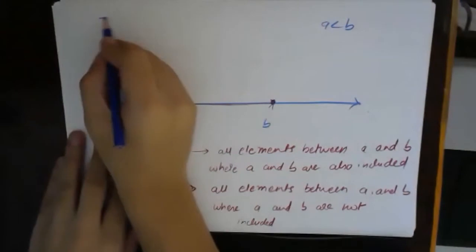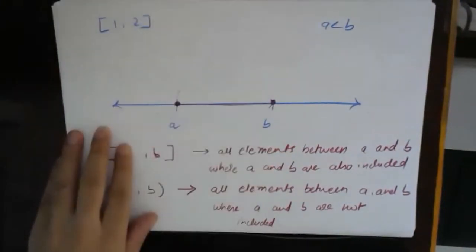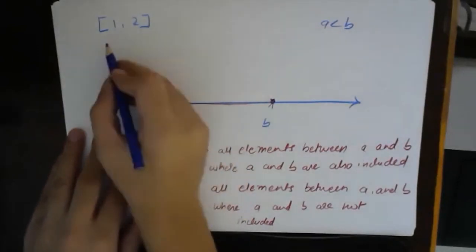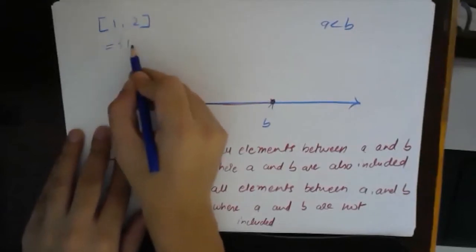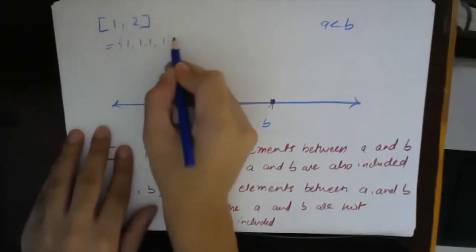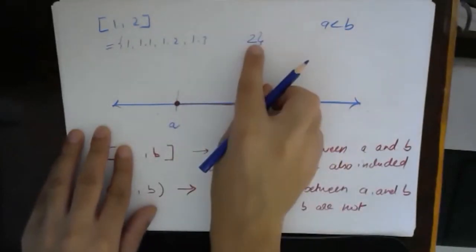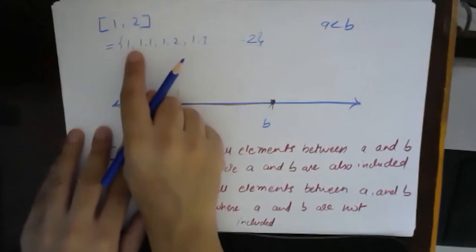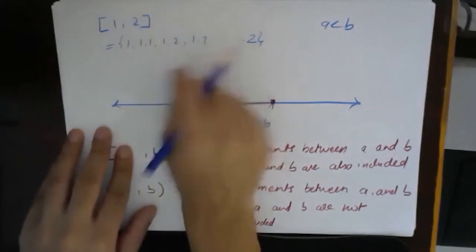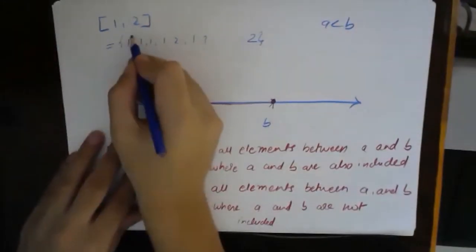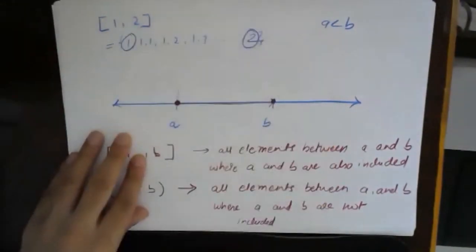Fine. For example, suppose I take 1 to 2. If I write some elements of this set, it will have 1, 1.1, 1.2, 1.3, and so on till 2. I cannot move away from 2. This set will also have 1.01, 1.001, 1.002 and so on, an infinite number of elements. But in this set, 1 and 2 will also be included.